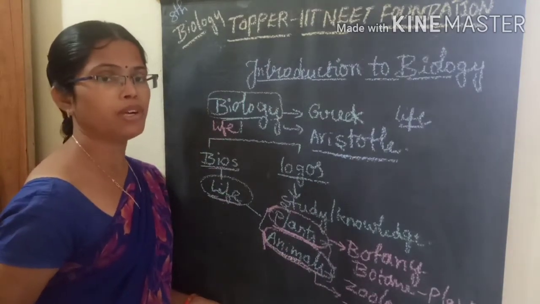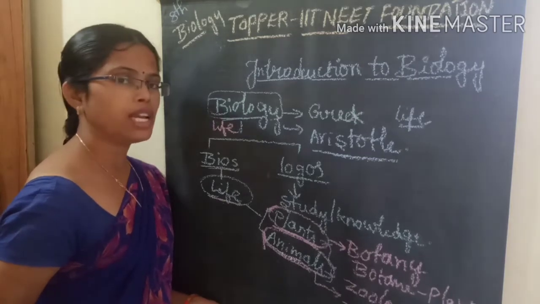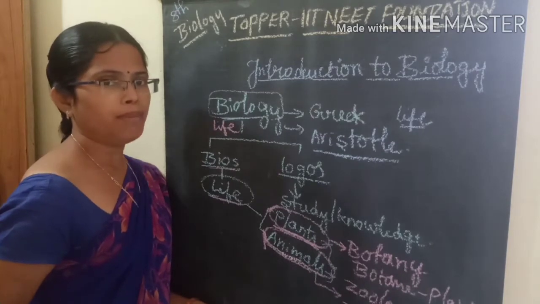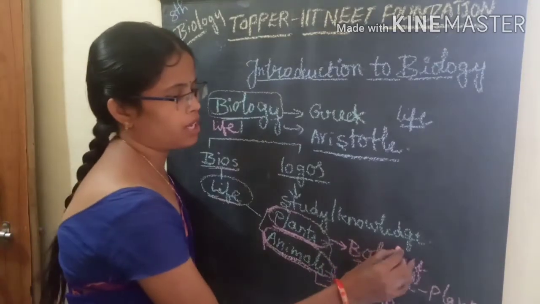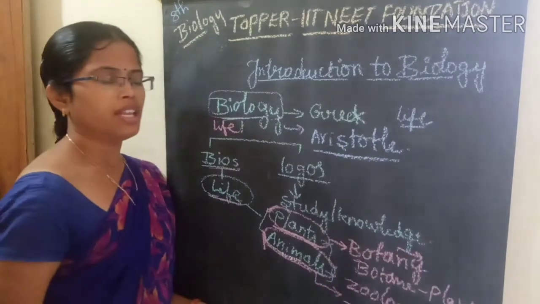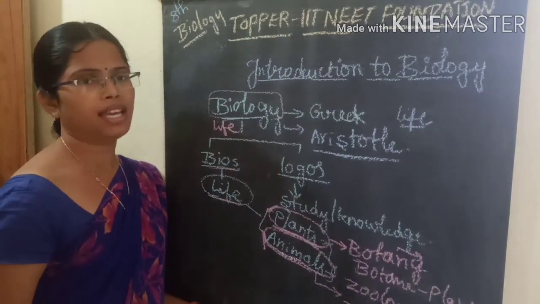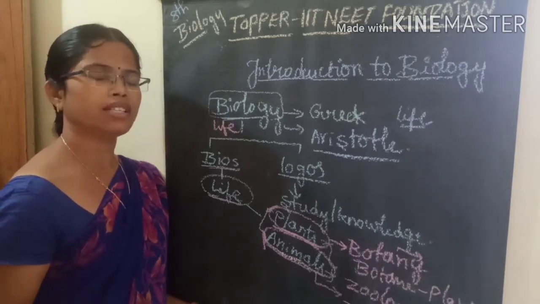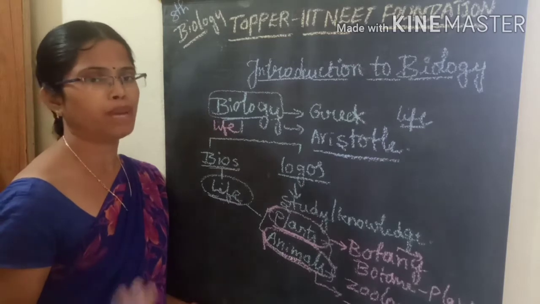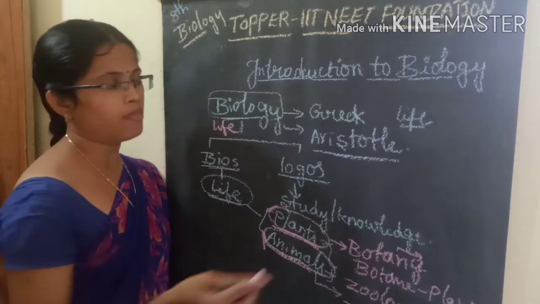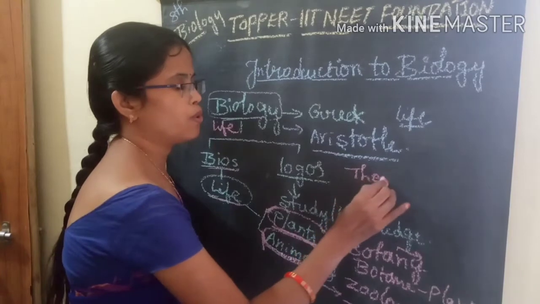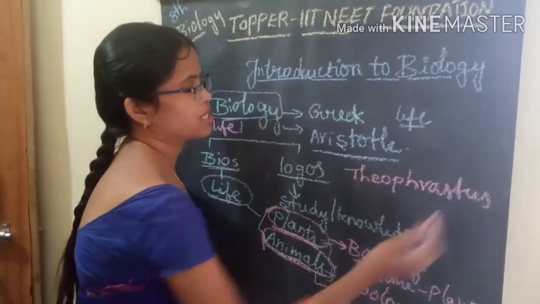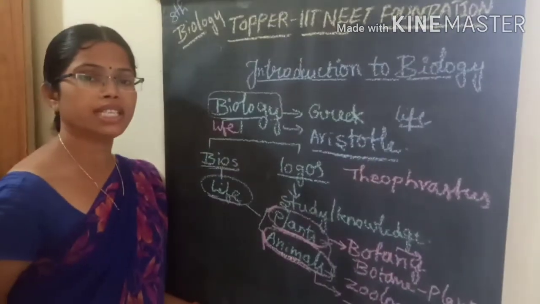So these are the simple terminology regarding biology and what are the branches which are present in the biology. Then coming to the botany. From the BC time onwards, there are so many scientists. They are doing research and studying more and more number of plants. One of the scientists who is known very easily is Theophrastus.